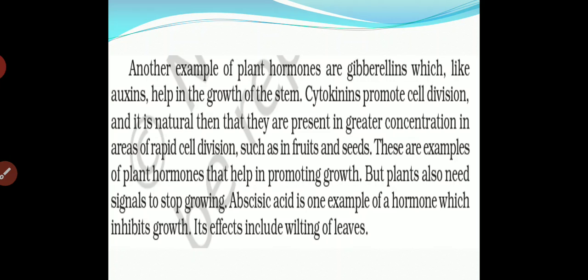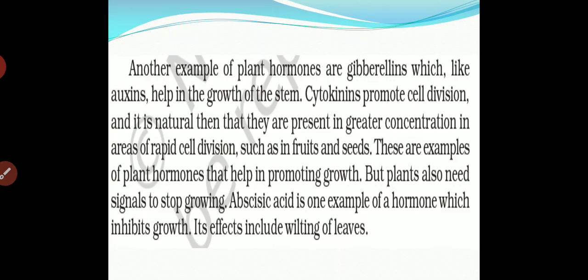Another example of plant hormones is gibberellin, which like auxin helps in the growth of the stem. Now the second hormone is gibberellin, which helps the growth of the stem. Cytokinins promote cell division. They are naturally present in greater concentration in areas of rapid cell division.